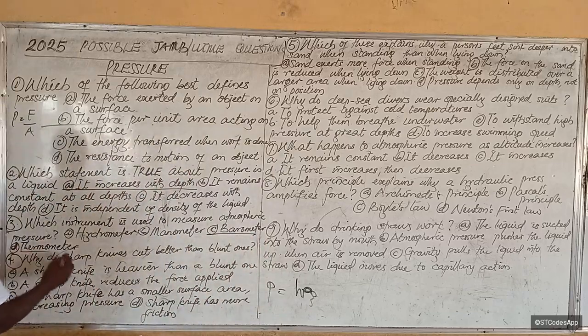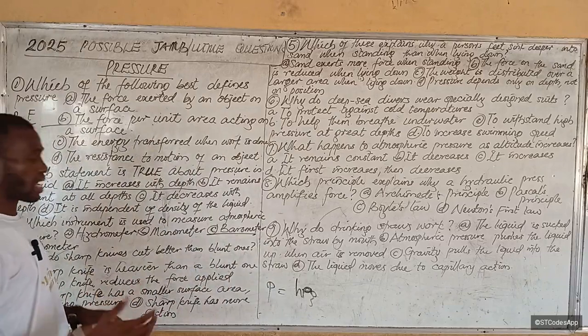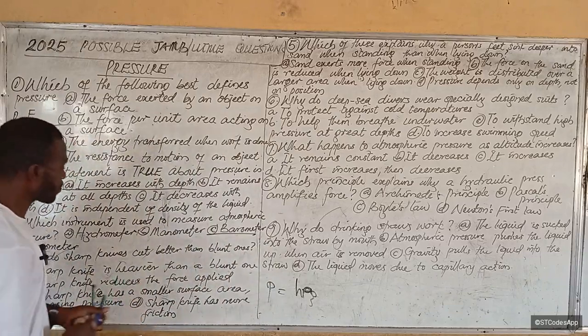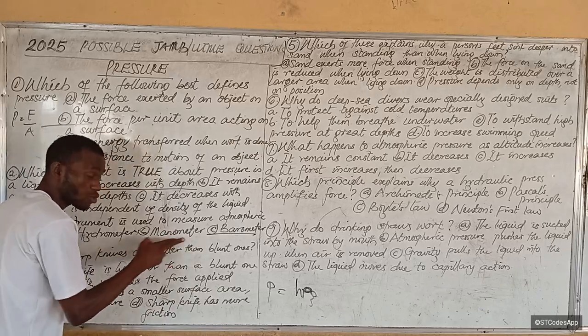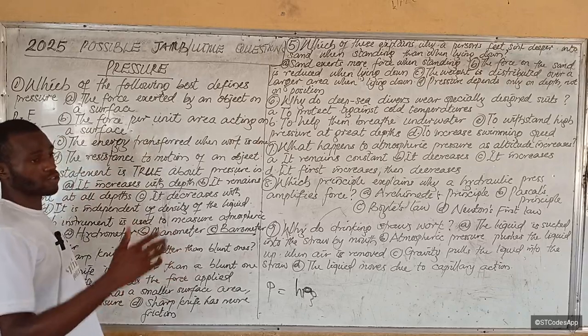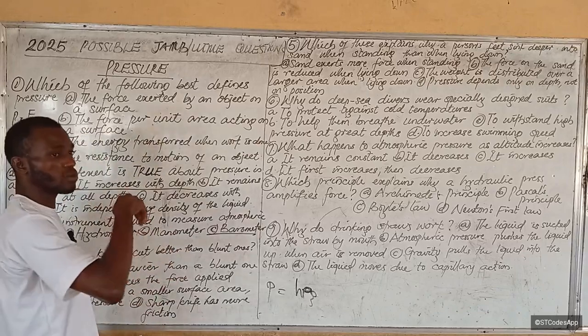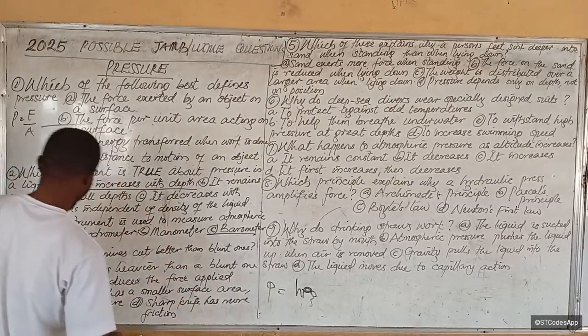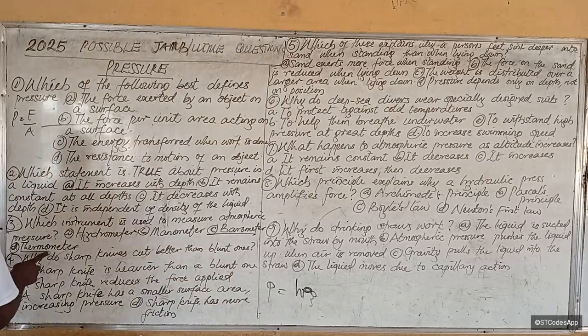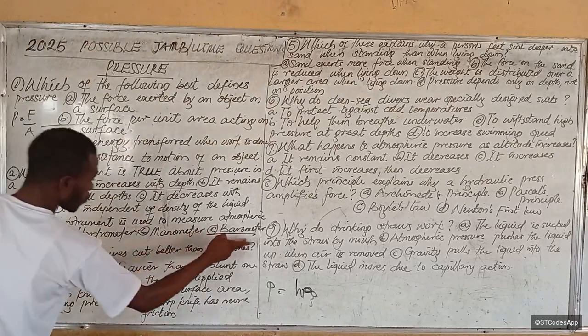While thermometer, the word thermo means what? Heat. So that will be temperature. So manometer is for what? Liquid, not just fluid, because I've told you fluid represents both liquid and gas. So manometer is for liquid. So, not thermometer, the answer is barometer.